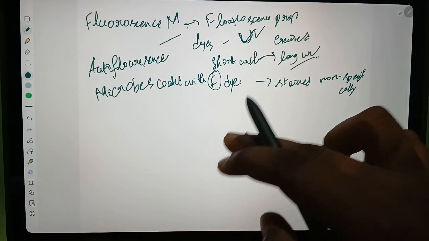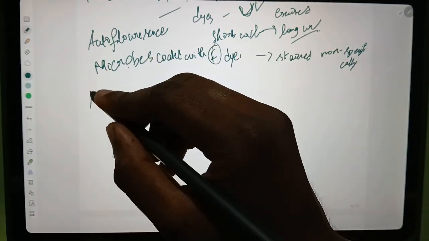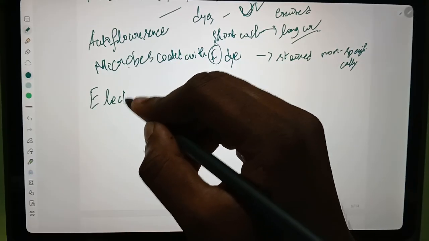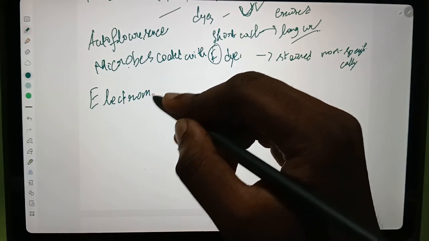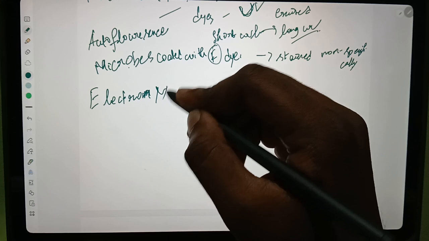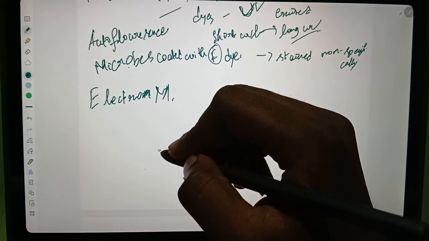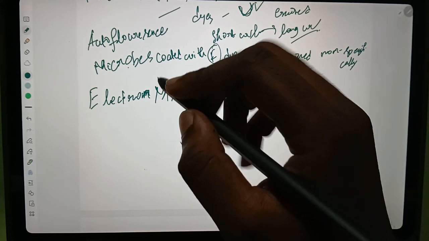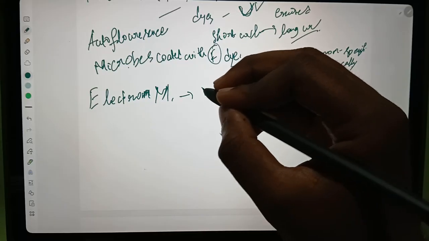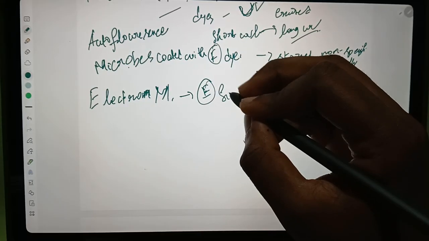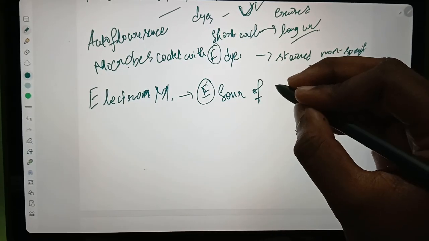Okay, coming to the next microscope, electron microscope. In electron microscope, the electrons are the source of illumination.